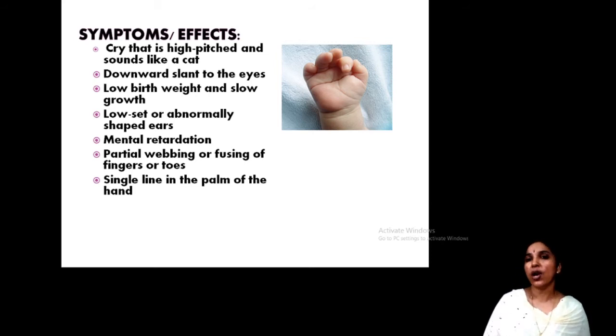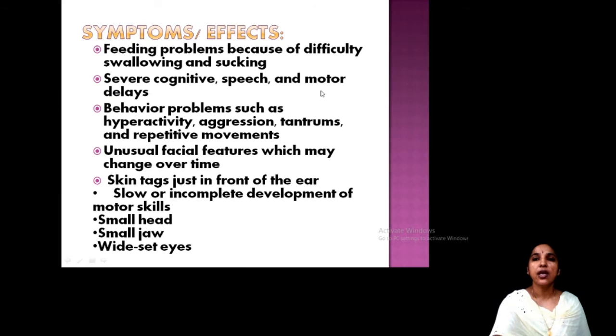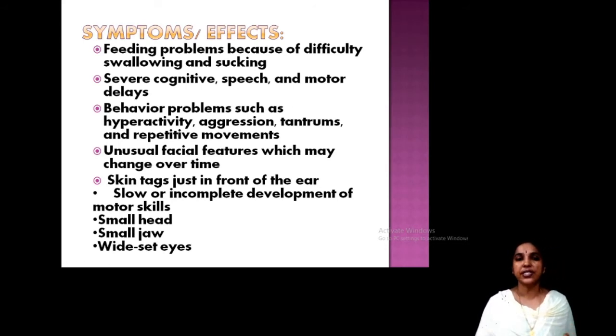Then, like all other diseases, mental retardation will be there. The single line in the palm of the hand: you can see this as the cross line, a single line in the palm of the hand. It's also an identifying feature. Then some symptoms include severe cognitive, speech and motor delay.